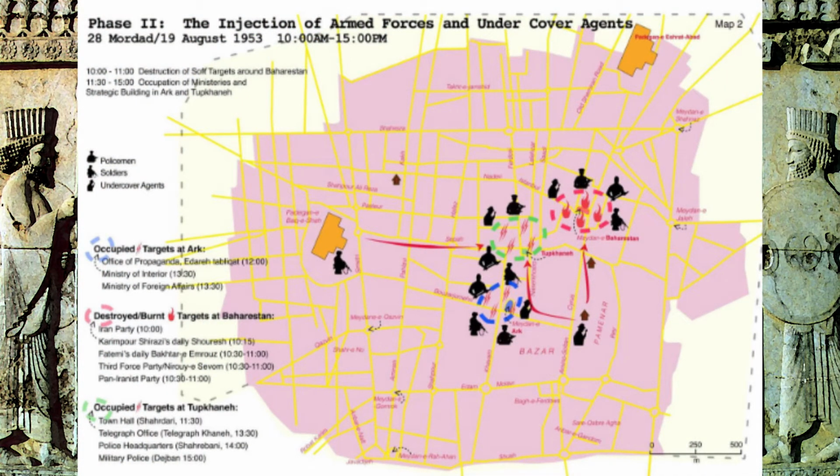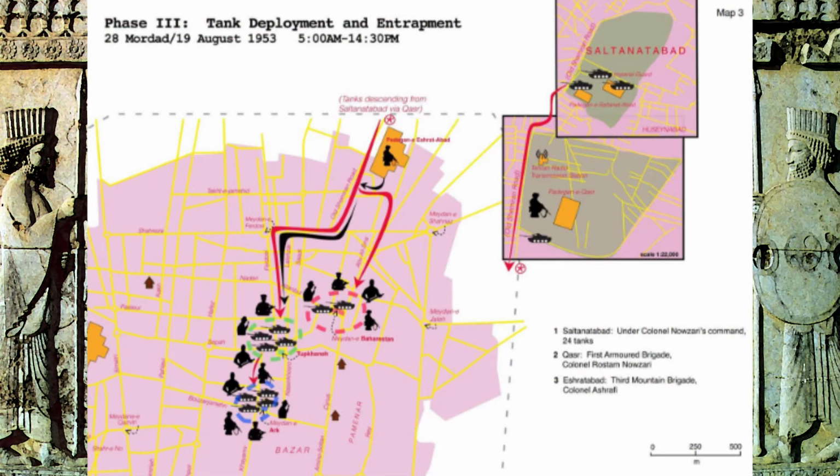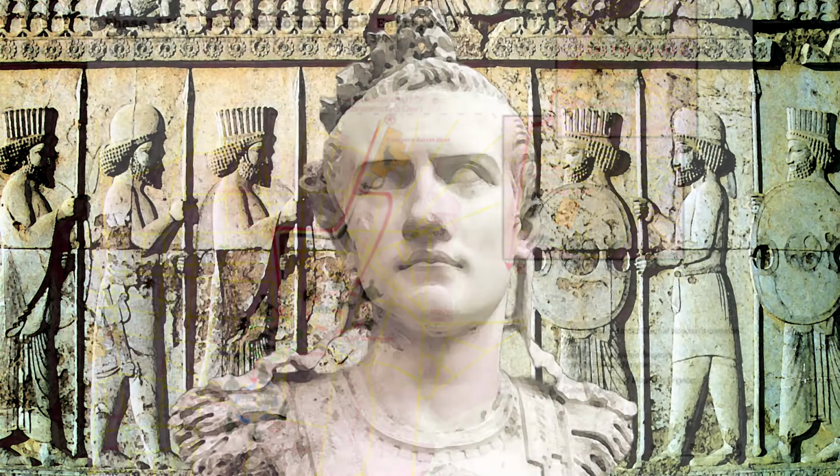Phase 2, the injection of armed forces and undercover agents. Pro-Shah police, military units, and undercover agents became engaged in the coup mid-morning August 19th. Phase 3, tank deployment and entrapment. Tanks played a critical role on August 19th, with pro-Shah forces gaining control of some 24 of them from the military during the course of the day.